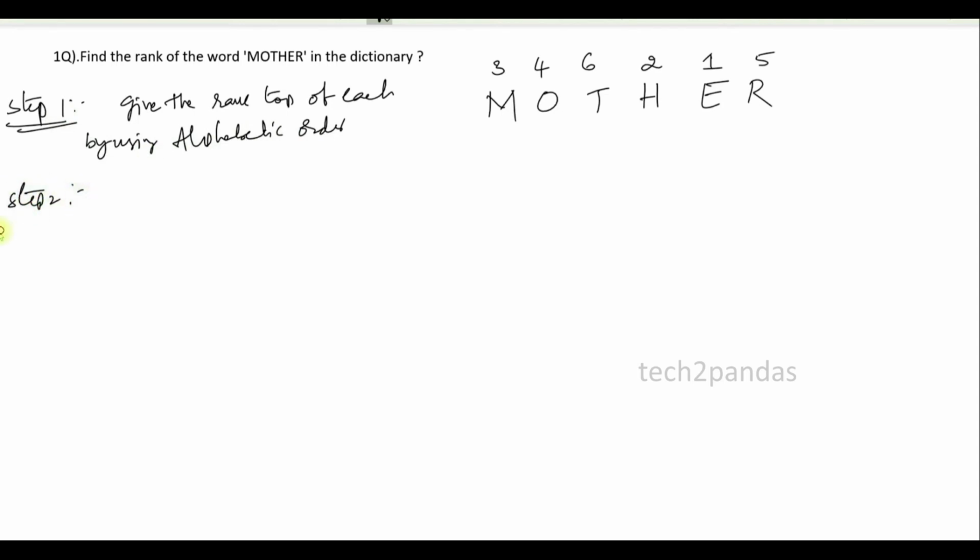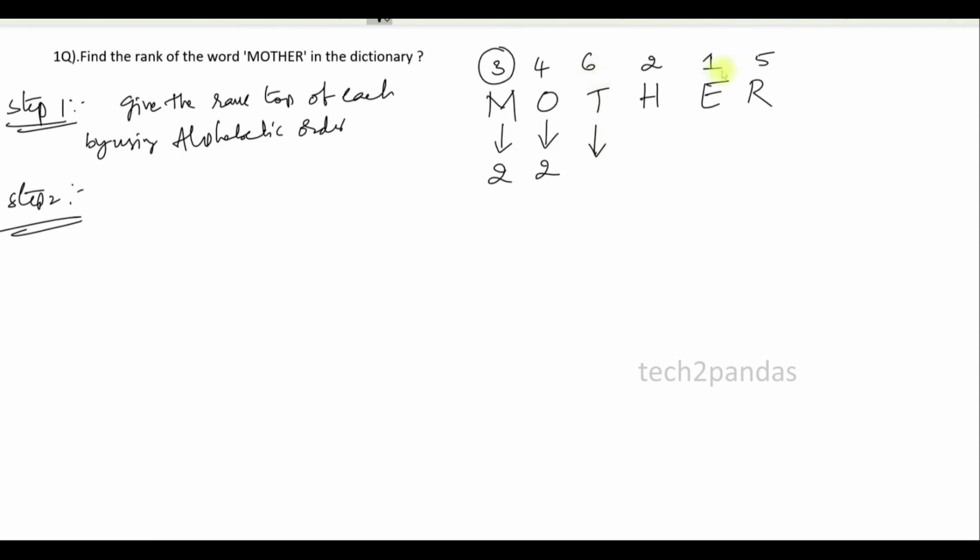Step 2: go to each and every letter and try to count any rank below that current letter, to the right side of the letter. Go to the letter M, whose rank is 3. On its right side, any letter with rank less than 3, nothing but 2 and 1? So take the count 2. Again go to each letter. Any rank less than 4? Yes, 2 is less than 4, 1 is less than 4. So the count will be 2. Again go to each letter.